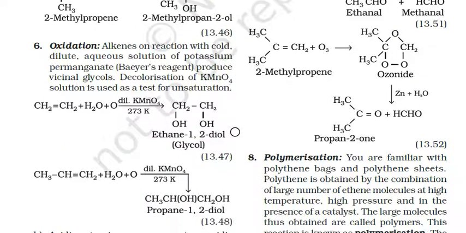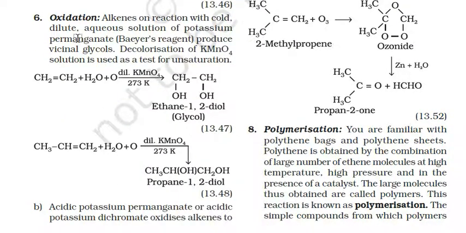Next is the oxidation. Alkenes on reaction with cold dilute aqueous solution of potassium permanganate, or Baeyer's reagent, produce vicinal glycol. Decolorization of KMnO4 solution is used as a test for unsaturation. CH2=CH2 when reacted with water and oxygen in the presence of dilute KMnO4 at 273 Kelvin, dialcohols or glycols will be produced.